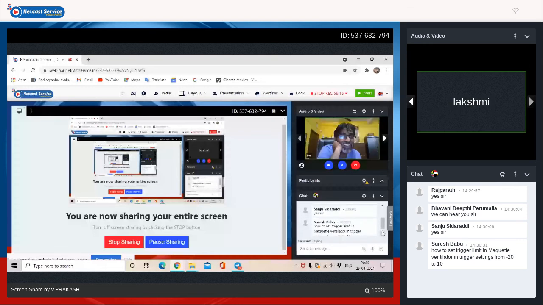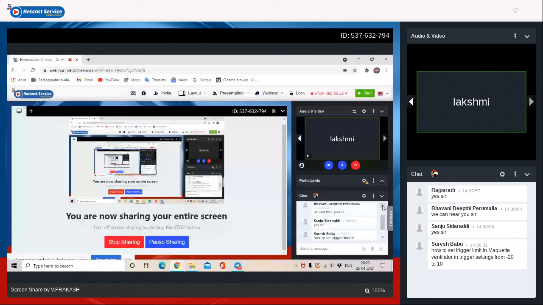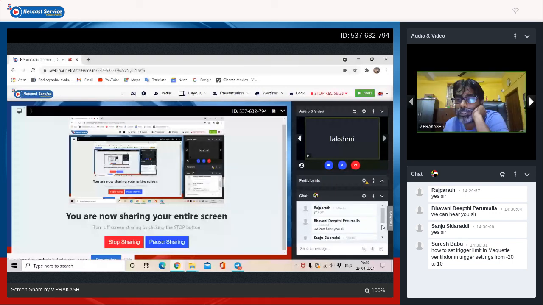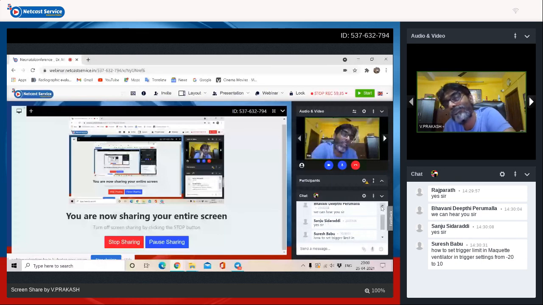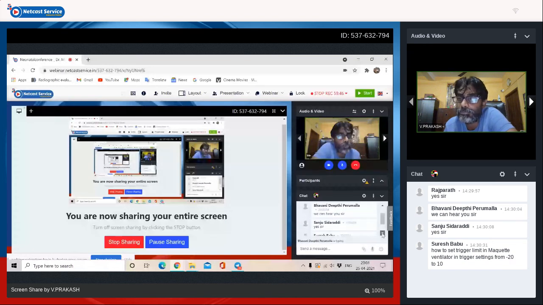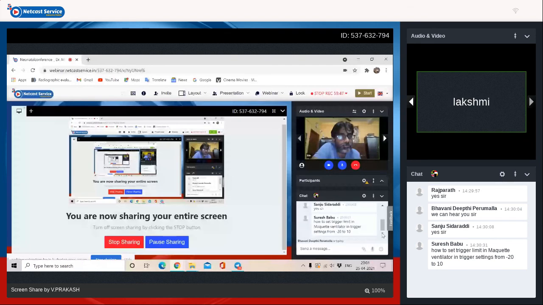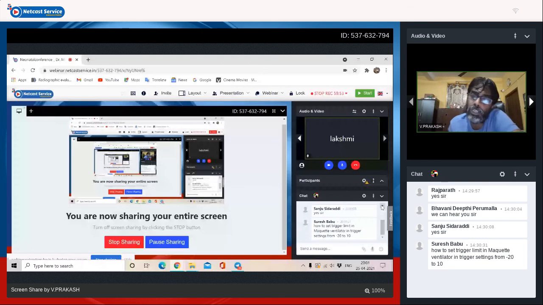How to set the trigger limit in a ventilator with trigger setting from -20 to 10? See, it usually depends upon the maker. For example, I mostly use a Drager. Drager trigger sensitivity is -1 to +1, so we generally go by a trigger of 0.5 to 1 liters. So it has to be based on the settings. You have to go to the catalog and check what the ideal setting is. It's a minimal thing. You set it, and then adjust based upon how it's picking up by seeing your graphics.